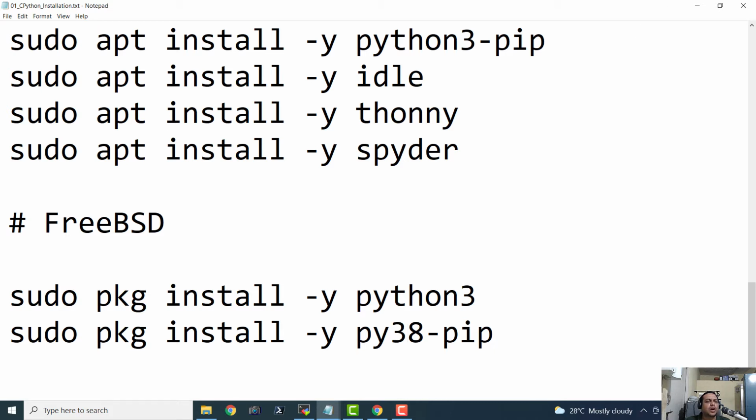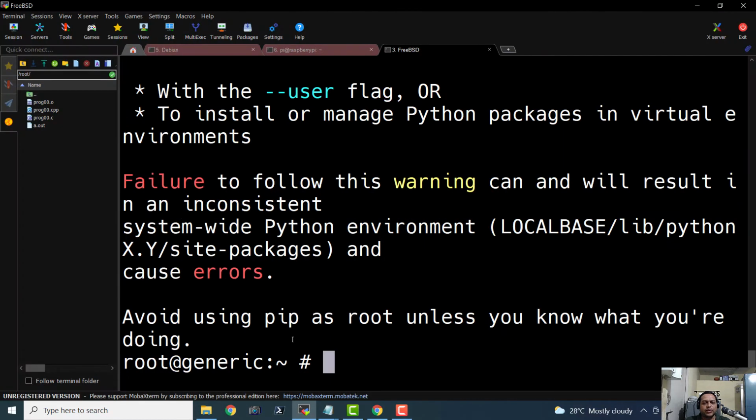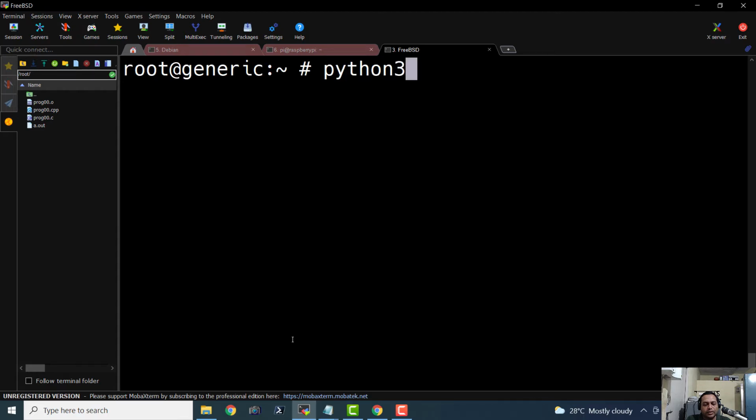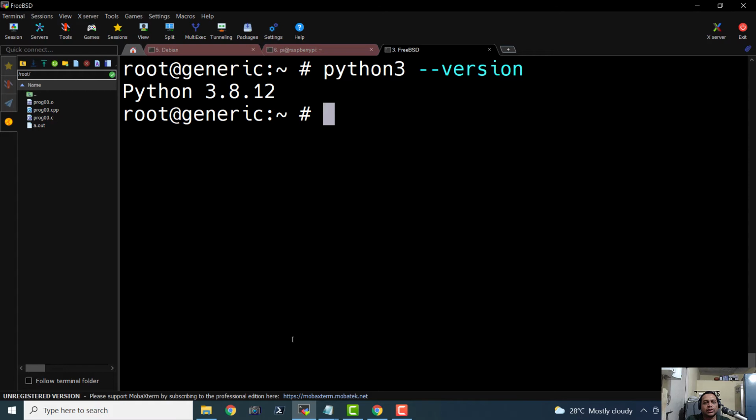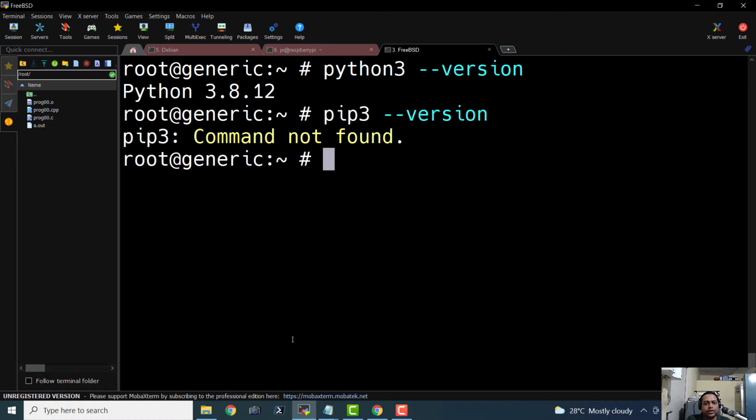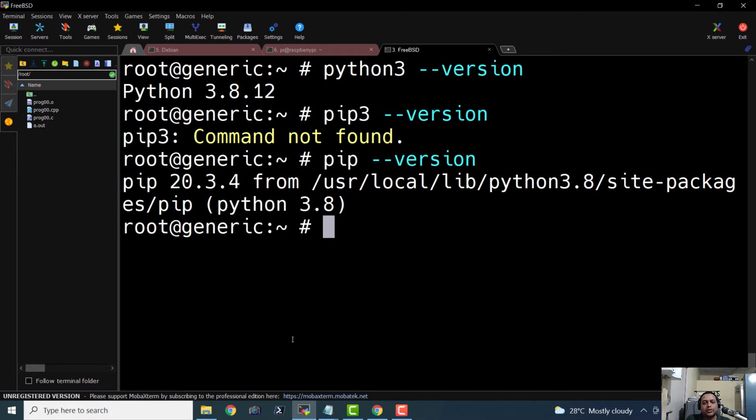Now we will also see how to install all these IDEs. I'm not sure if we can install all these IDEs on FreeBSD, because the FreeBSD repository may not be maintaining IDLE, Thonny and Spyder. So we will just see. Let me clear this, and let us say python3 --version. Okay, and let's see pip3 --version. Okay, pip command not found. Okay, pip --version works. It means that the pip utility is installed for Python 3.8, and that is cool actually.